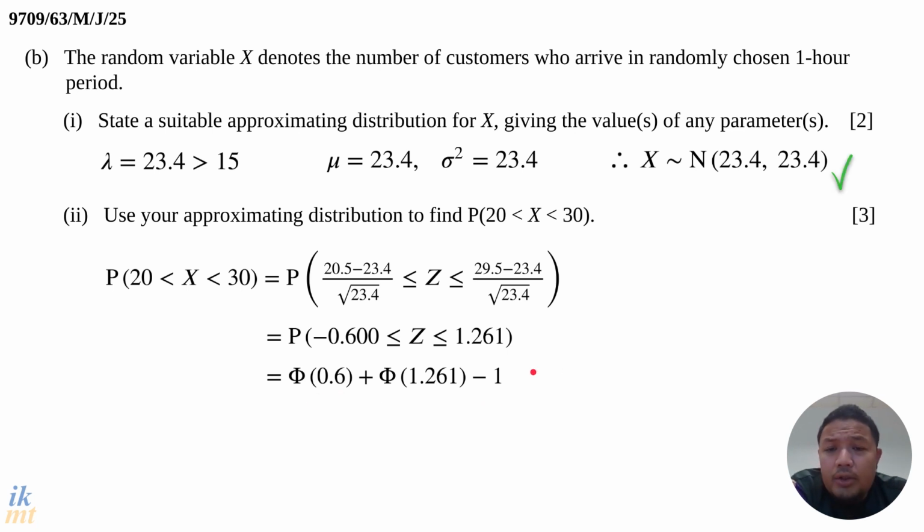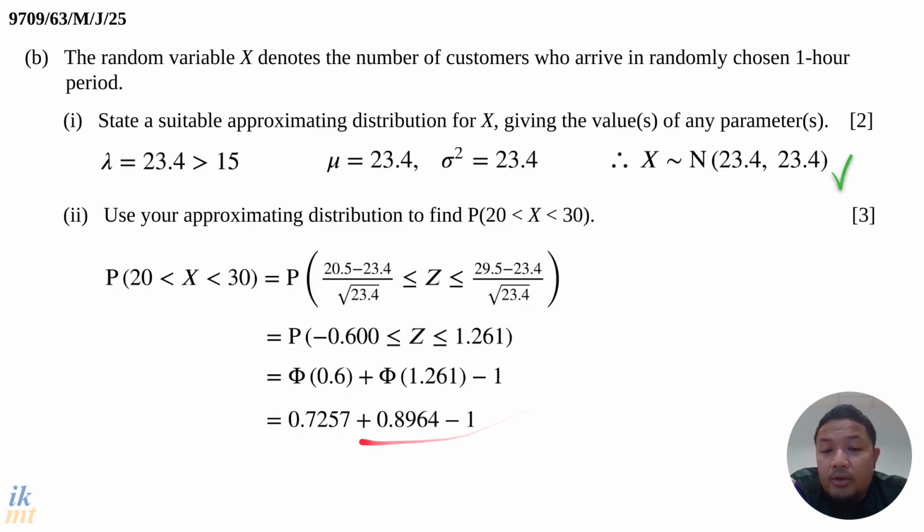All right, so then use the standard normal distribution table in your MF19, and find the probability for phi of 0.6 and phi of 1.261. These are the individual values from the MF19, and then minus 1.